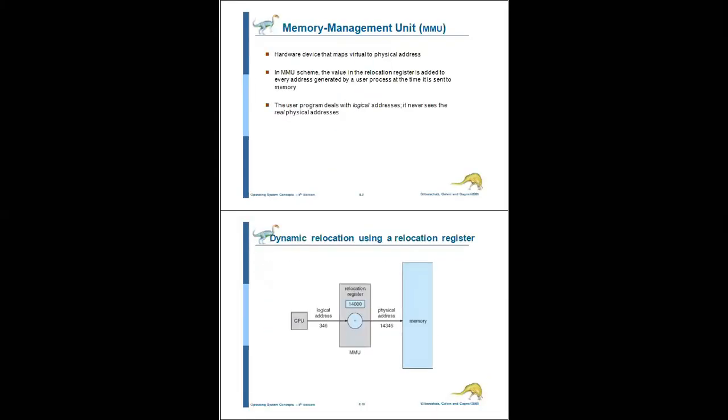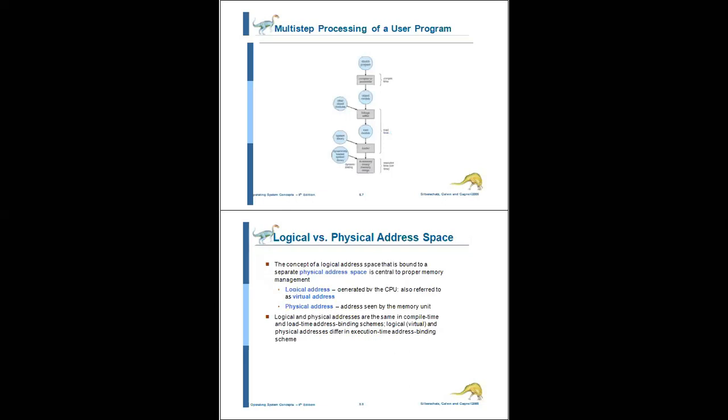Here we discuss the logical address and physical address, that is, the address space. What are physical address and logical address? An address generated by the CPU is nothing but a logical address. It is also visible to the user.